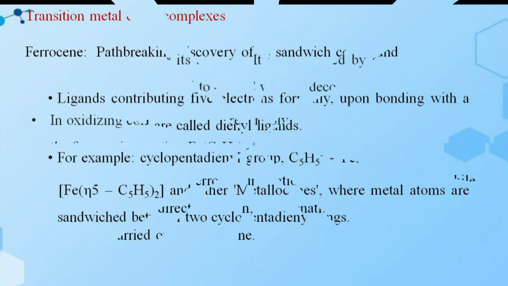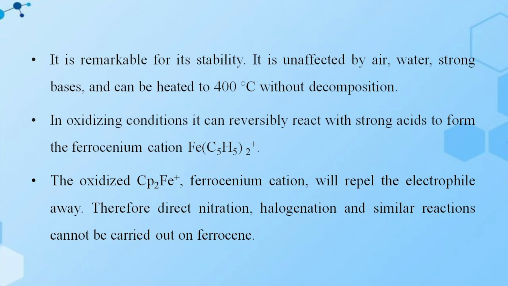It is remarkable for its stability. It is unaffected by air, water, and strong bases, and can be heated to 400 degrees centigrade without decomposition. Under oxidizing conditions, it can reversibly react with strong acids to form the ferrocenium cation, [Fe(C5H5)2]+. The oxidized Cp2Fe, the ferrocenium cation, will repel the electrophile away. Therefore, direct nitration, halogenation and similar reactions cannot be carried out on ferrocene.